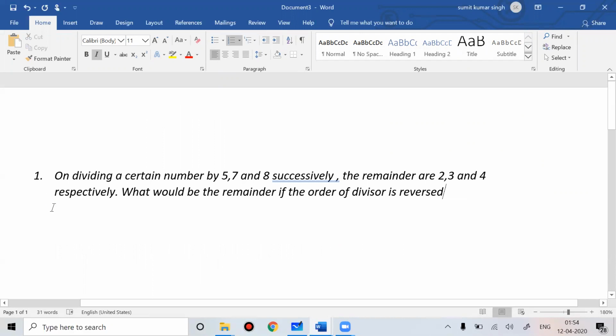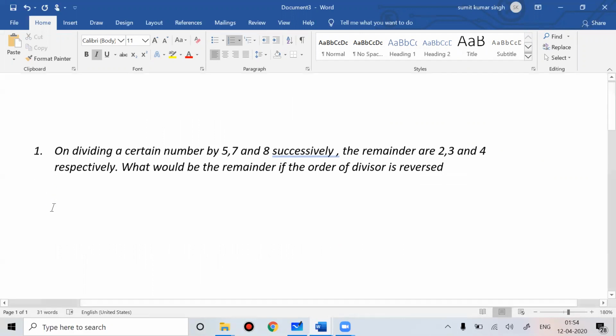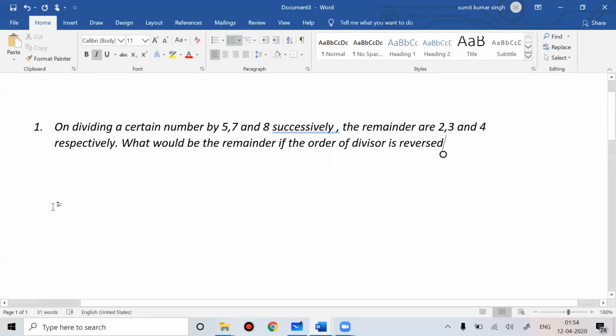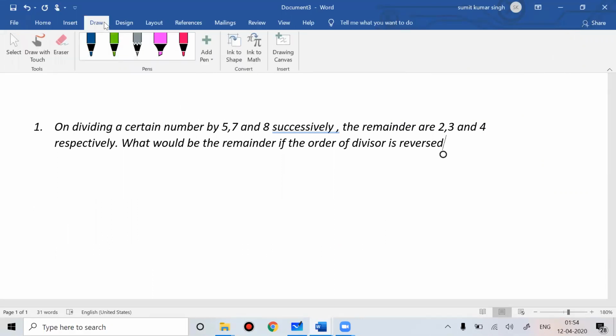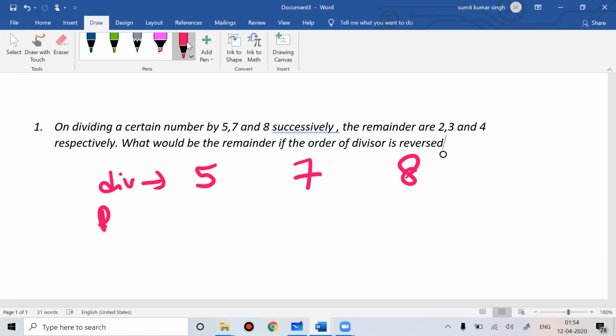On dividing a certain number by 5, 7, and 8, the remainders are 2, 3, and 4. What will be the remainder if the order of divisors is reversed? The same logic will apply. Now I'll tell you the shortcut of doing this kind of problem. You write your divisors: 5, 7, and 8. And write your remainders: 2, 3, and 4.